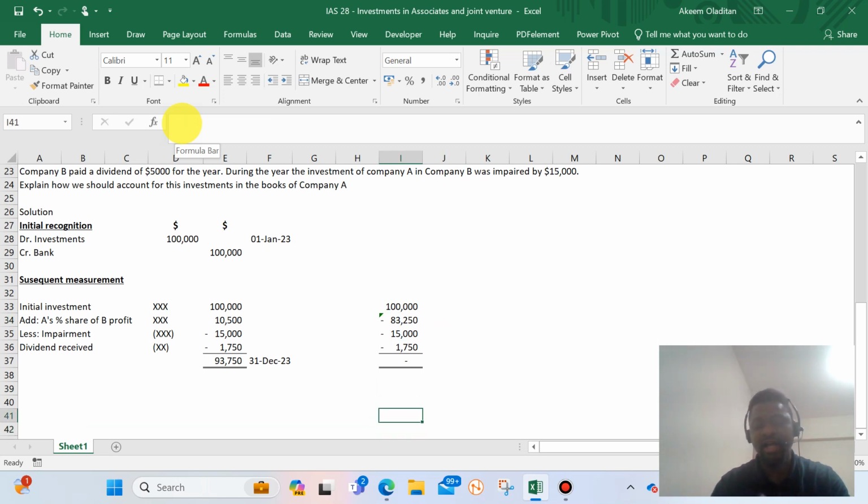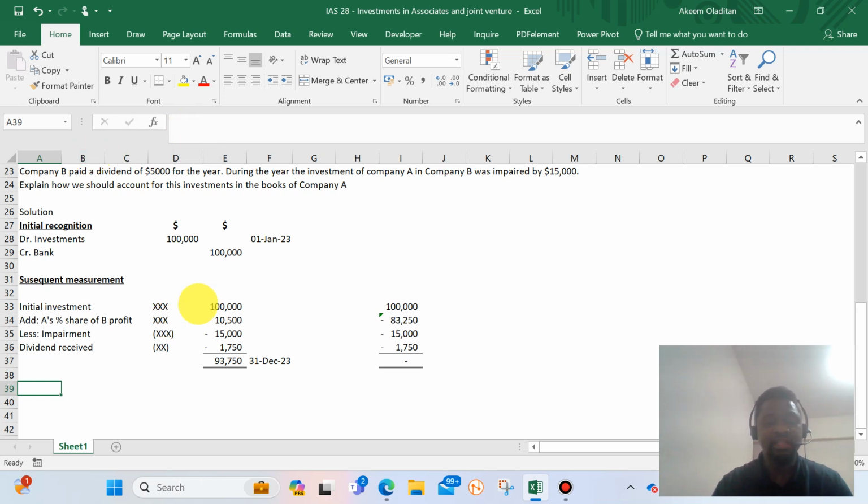So that is how we will represent it when we have a negative value of investment as a result of the huge loss in the investee. So this is the value that will be represented in the balance sheet. So what happens to the profit and loss account?